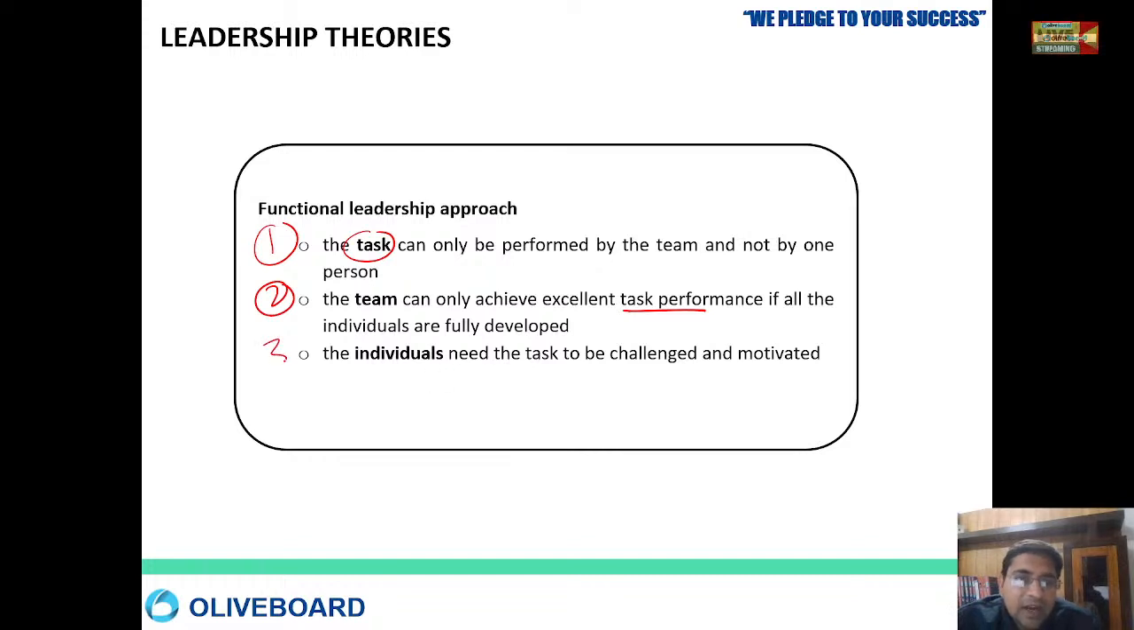The third one is regarding the individual. The individual needs to be challenged. The individual needs to be motivated. So these are the three things under which the functional leadership theory has been developed.